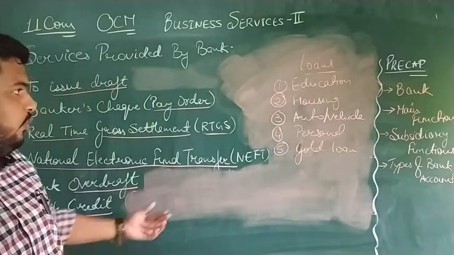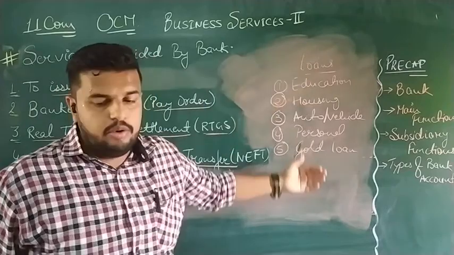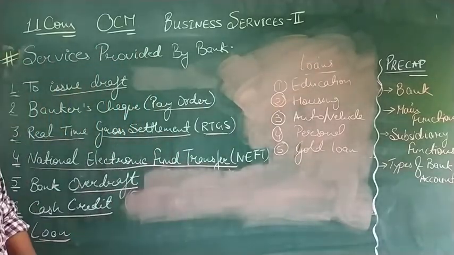So these are the loans provided by banks to a customer.